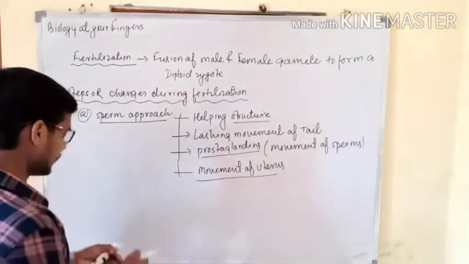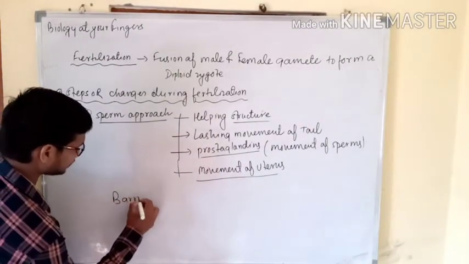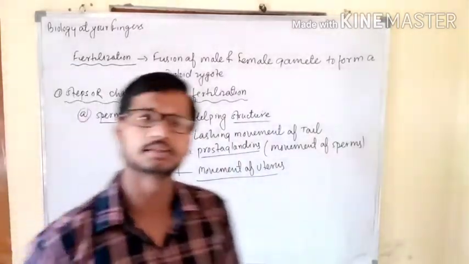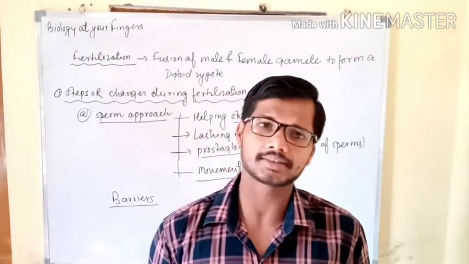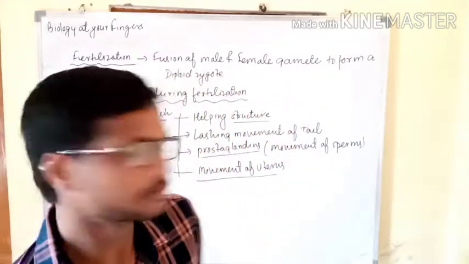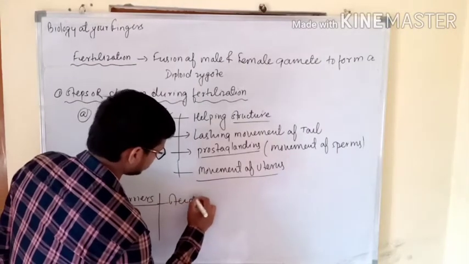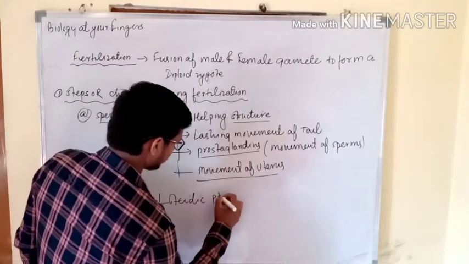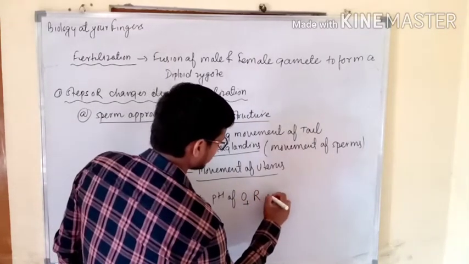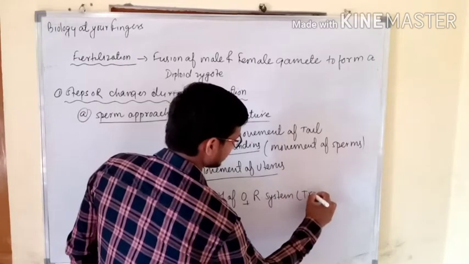Now we are all set to discuss certain kinds of barriers, those that act as a breaker for the sperms. The first one is the acidic pH of the female reproductive tract.